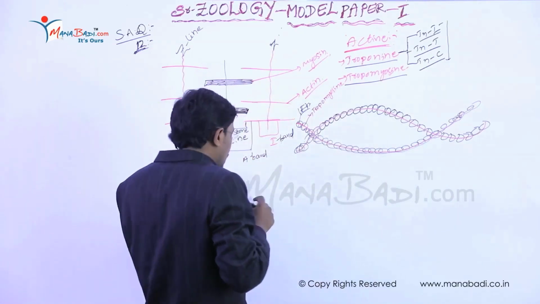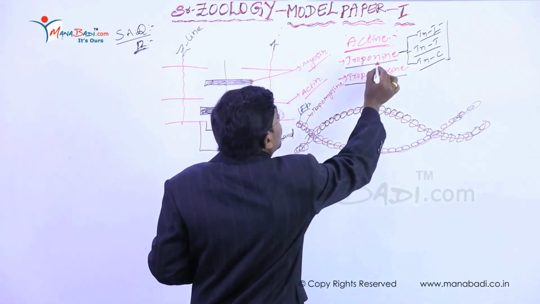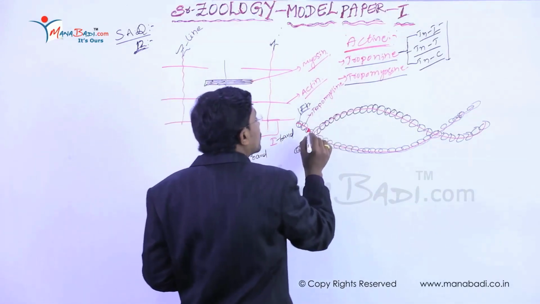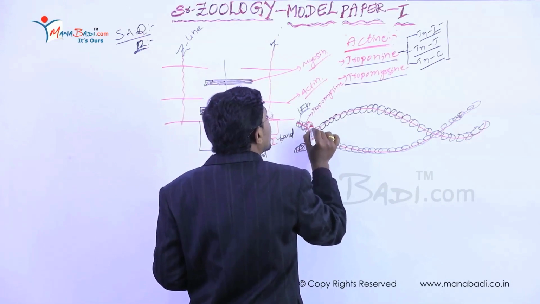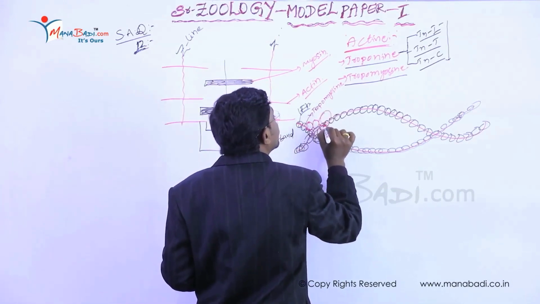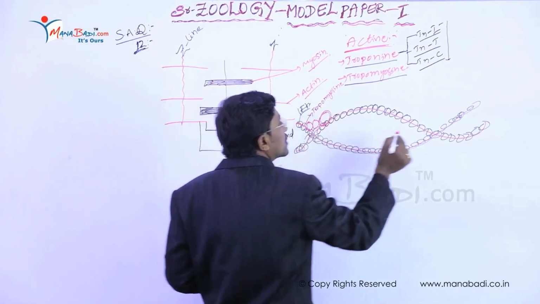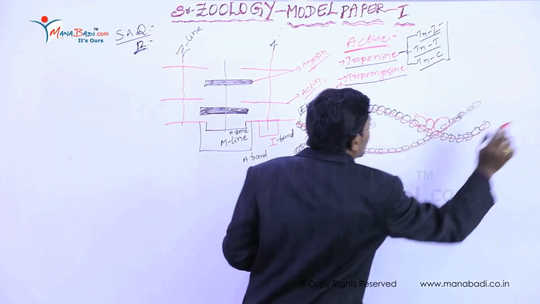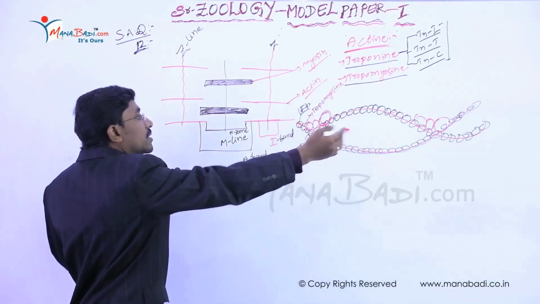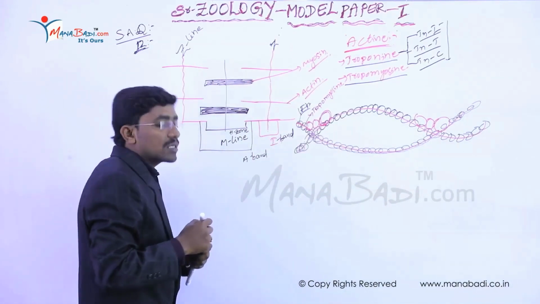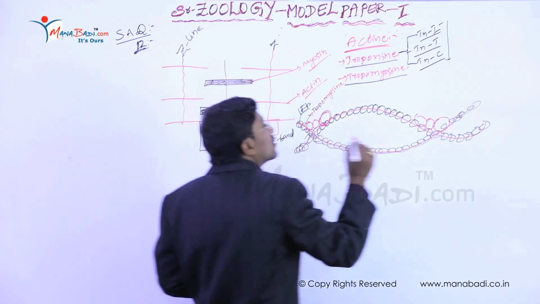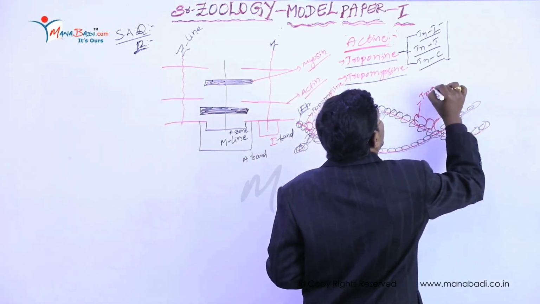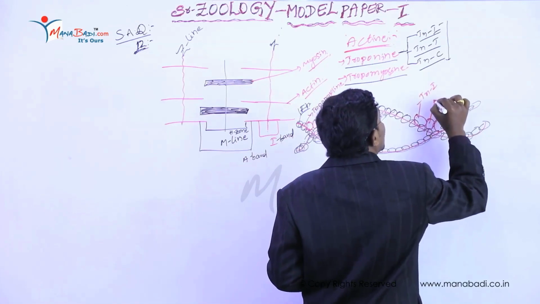And these troponin molecules are present at every interval of these actin molecules, longitudinally along the myofibrils. These three molecules are troponin I, troponin C, and troponin T. The troponin T always binds to the tropomyosin molecule.